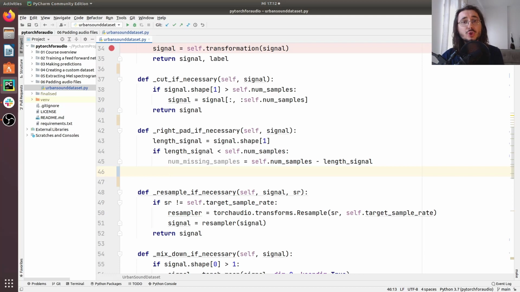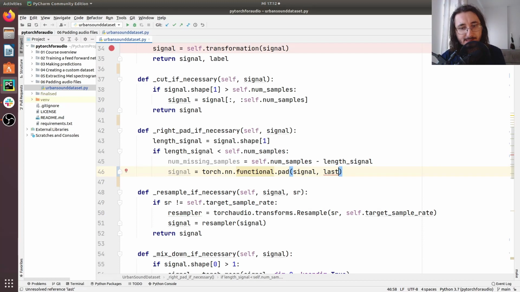So how do we actually apply padding? Well, Torch has a function that does that for us quite easily. Here I'll put signal, and then call torch.nn.functional. And here there's a function that's called pad. So pad takes the signal, the array that we want to pad, and then a padding tuple.